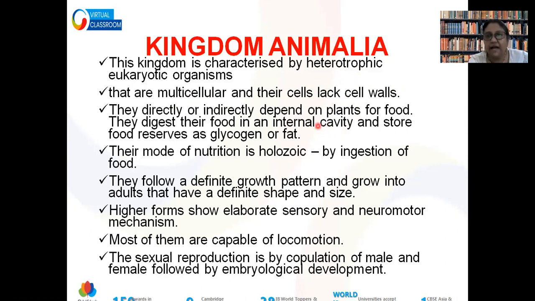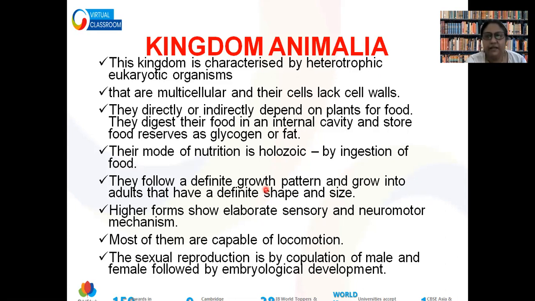In plants, the storage food material is starch. In animals, it is glycogen or fat. The nutrition is generally holozoic, that means they take the whole food in the way we eat. And they follow a definite growth pattern.